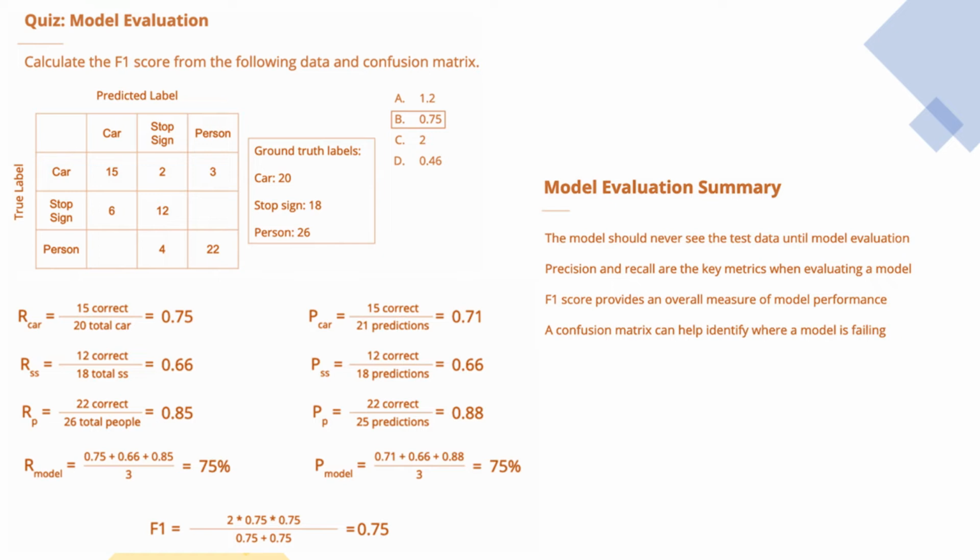And that sums up our model evaluation. We use test data to calculate the precision and recall for each class on the model, as well as an overall model precision and recall. We use the metrics to calculate an F1 score, which gives us an overall performance measure for the model, taking into account correctly and incorrectly predicted examples for all classes.